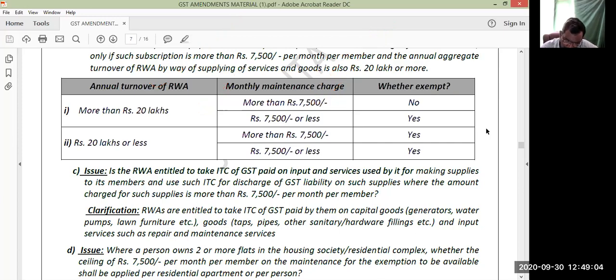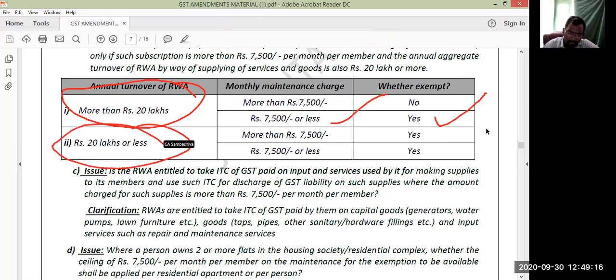Sir, if a registered Resident Welfare Association's turnover exceeded 20 lakhs, but the maintenance charges collected are 7,500 or less, it is exempted from GST. Sir, if the annual turnover of that Resident Welfare Association is less than or equal to 20 lakhs, in all the cases it is exempted from GST, irrespective of whether monthly maintenance charges are more than 7,500 or less than 7,500.